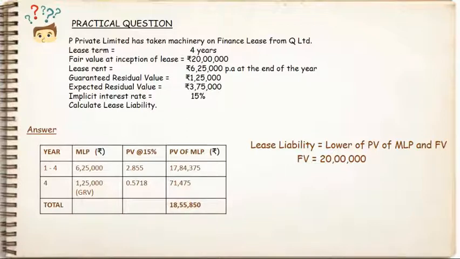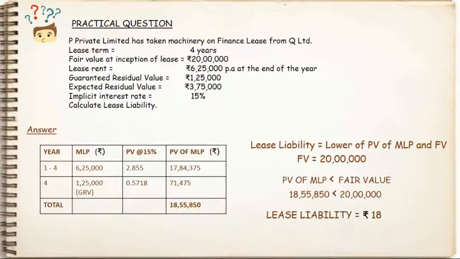18,55,850. The fair value is definitely greater than the present value of all minimum lease payment. Therefore, the lease liability will be the lower of both, that is 18,55,850. Now let us do a question to understand how to calculate net investment in lease.